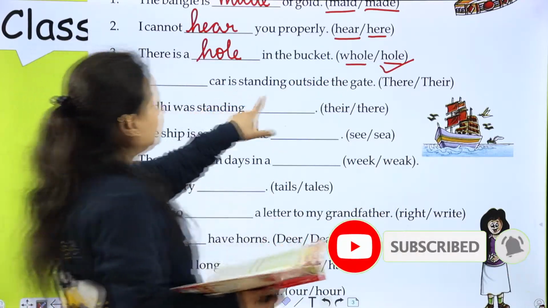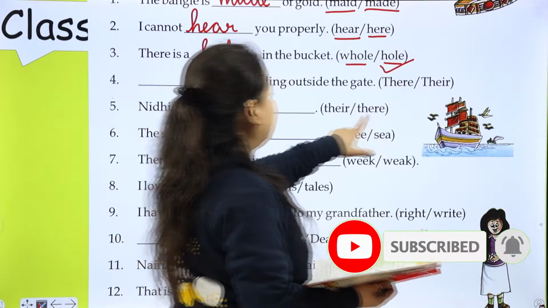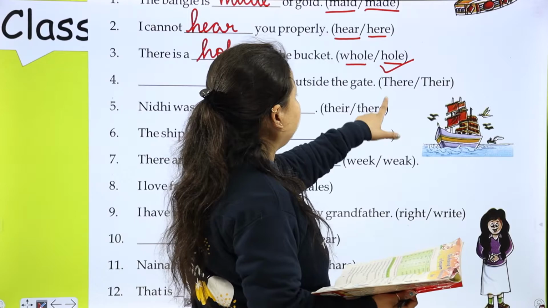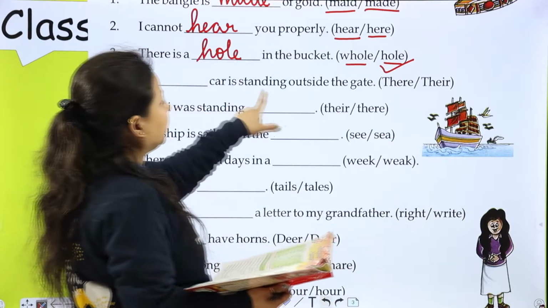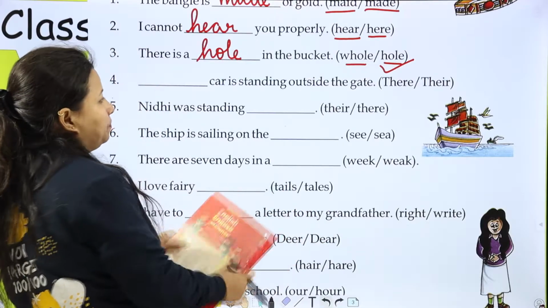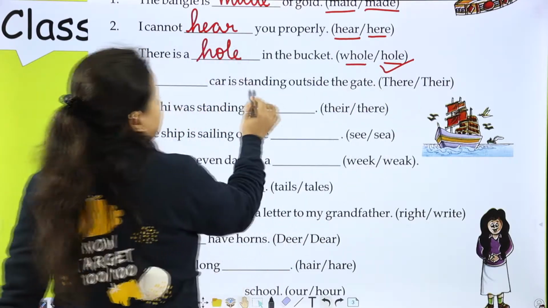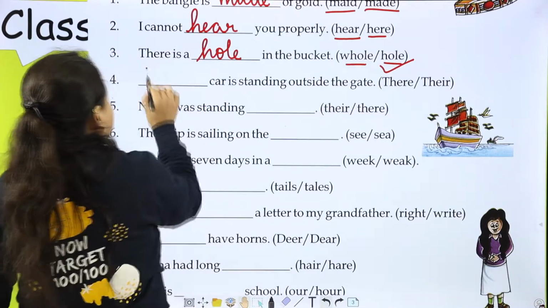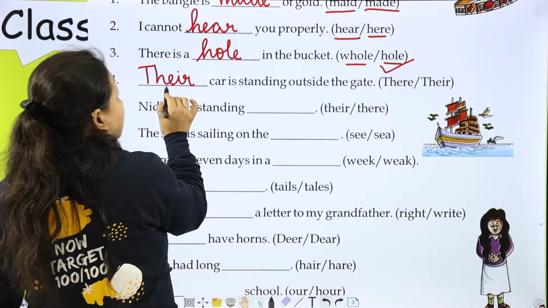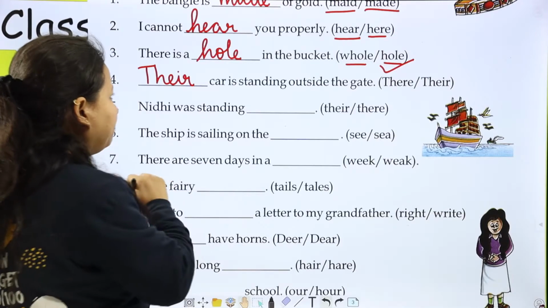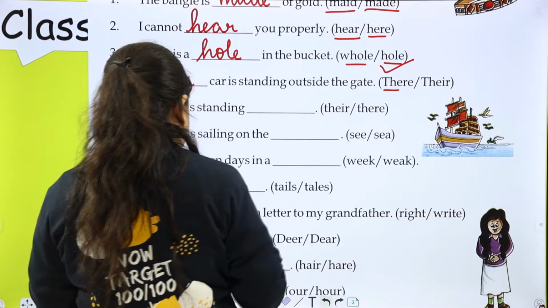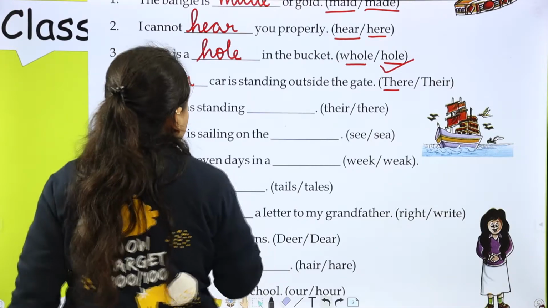Dash car is standing outside the gate. So their car is standing outside the gate. There car doesn't sound good, na? Their car is standing outside the gate. So the word their is belonging to them, and there it means that place.